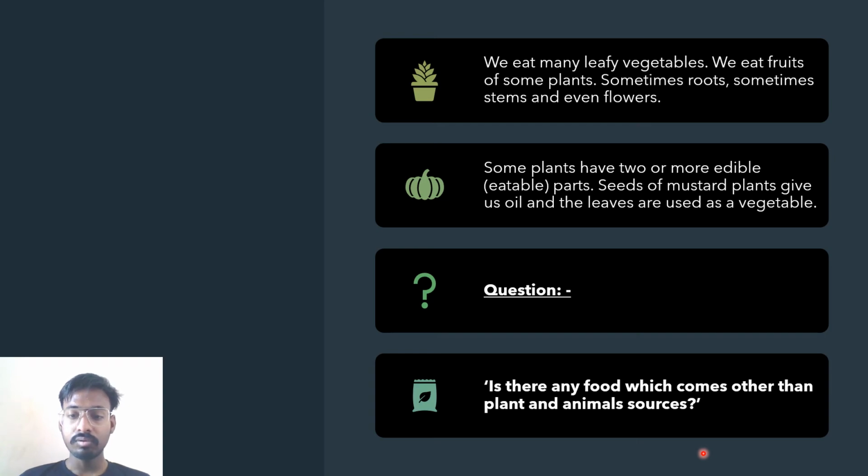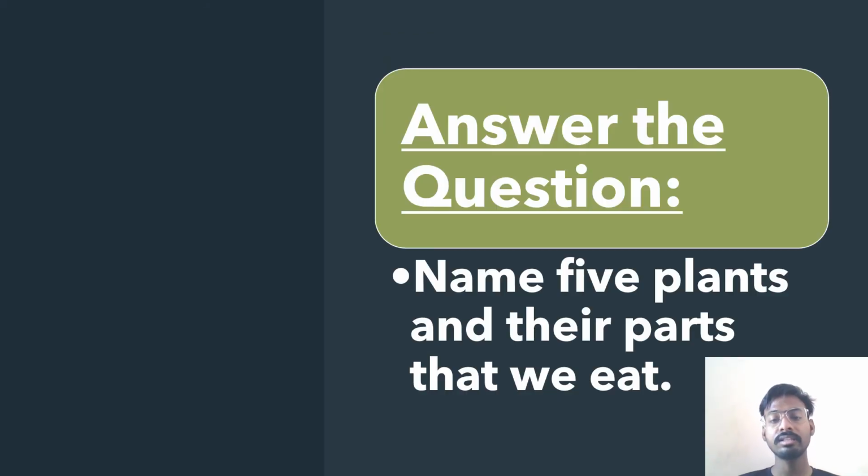Is there any food which comes from both plant and animal sources? You can mention your answers in the chat box. Now answer the question: name 5 plants and the parts that we eat. You can write it down in a list in the comment section one by one.